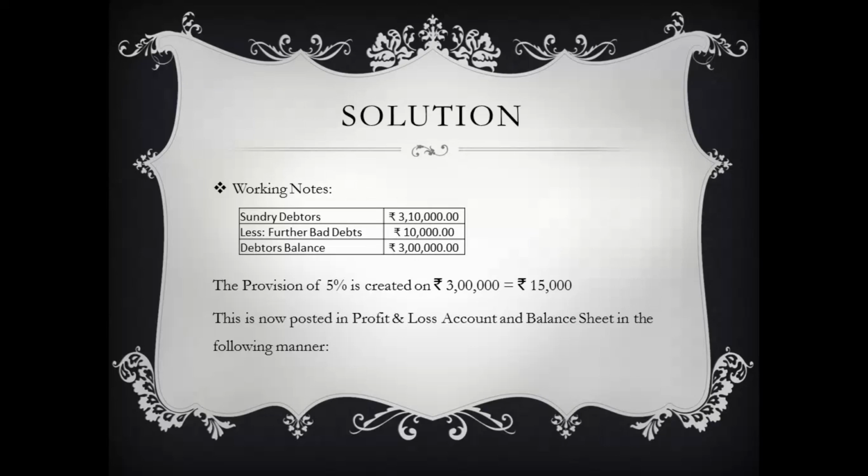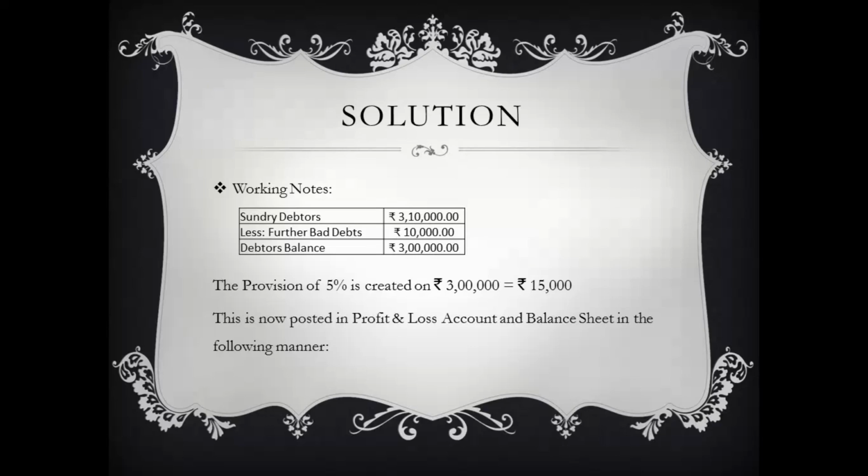Now provision for bad debts is created on this debtors balance of rupees 3 lakh, which is 5% of rupees 3 lakhs, coming to 15,000. This provision figure is posted on the debit side of our profit and loss account and subsequently deducted from the sundry debtors balance in our balance sheet, which we will be seeing now.